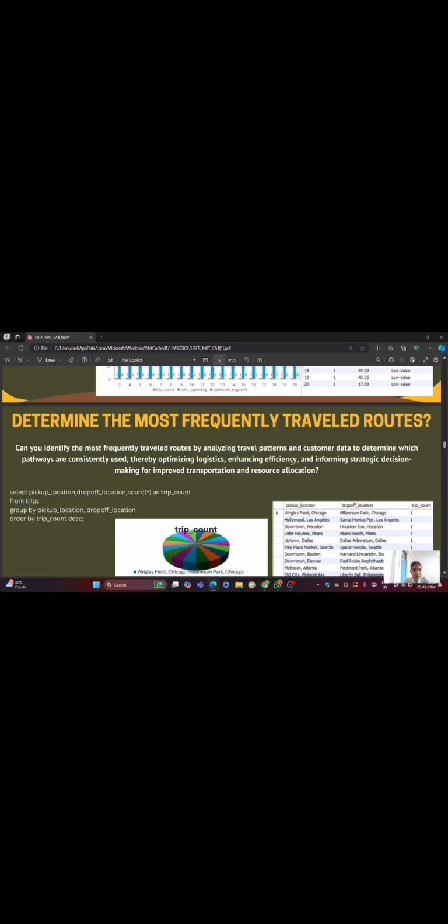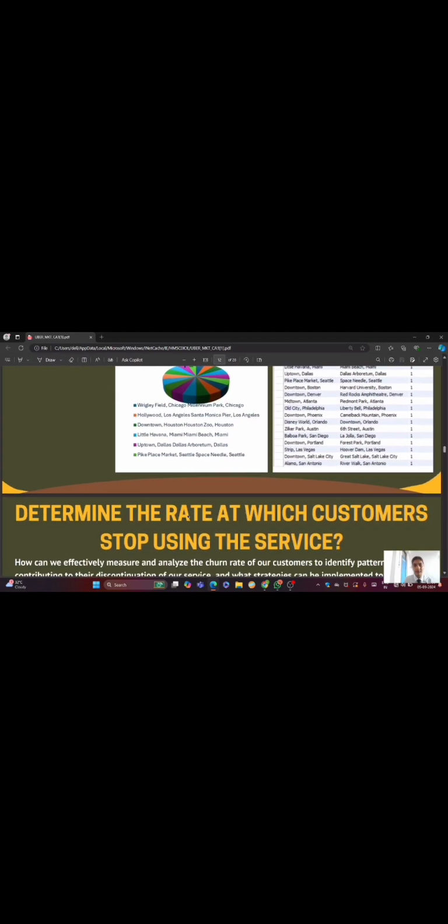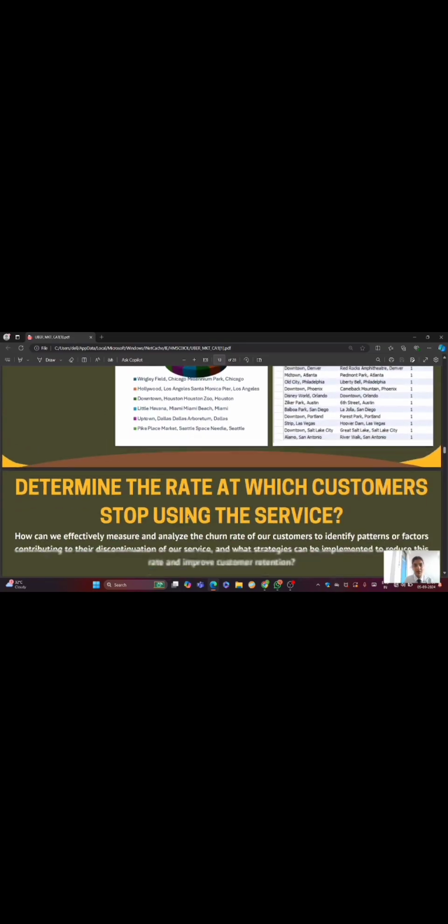For this we run a query: select pickup location, drop off location, and count as trip counts from trips, group by pickup location, drop off location, order by trip count in descending order. Through this chart we identify that for each pickup location and drop off location the trip count is 1, so it's equal across all the locations. This is the pie chart, you can see, this 3D pie chart.